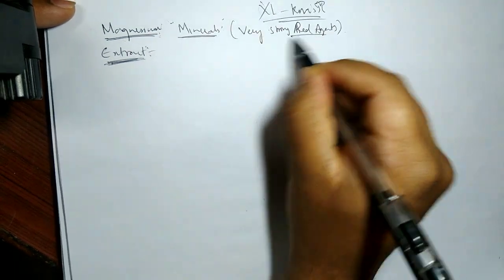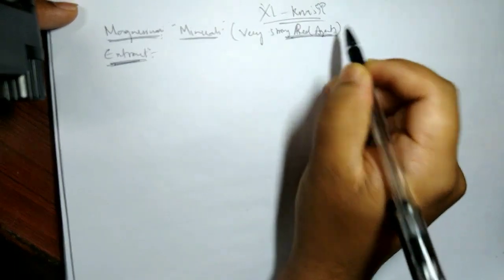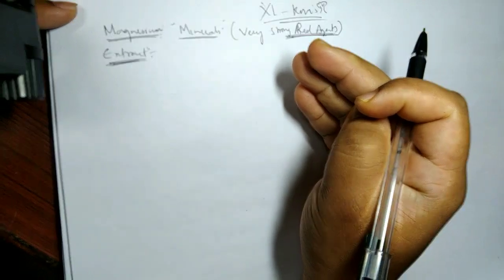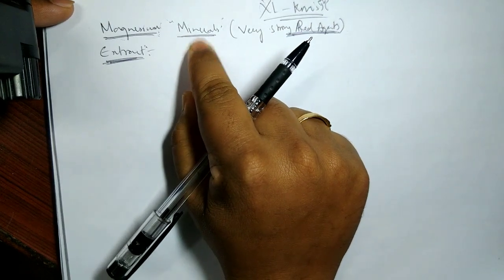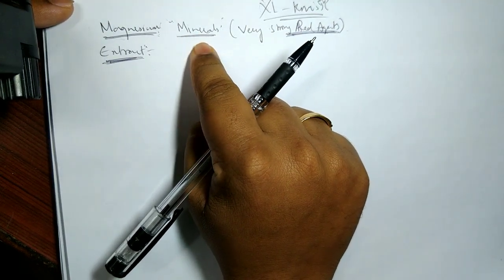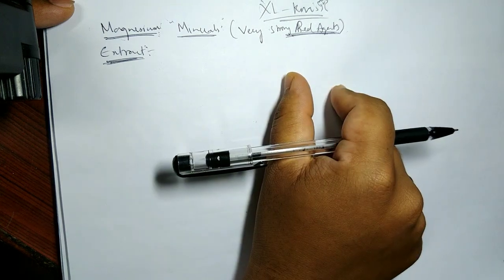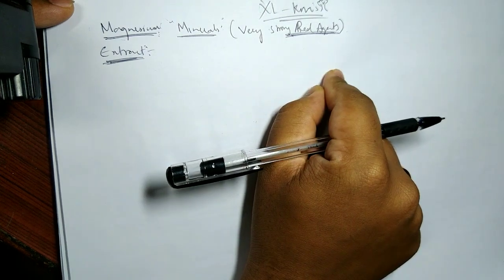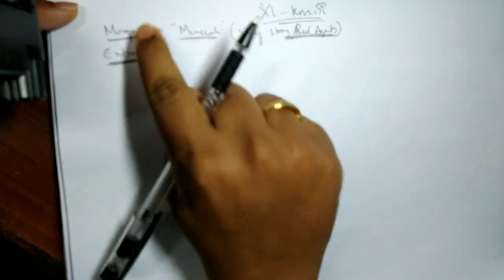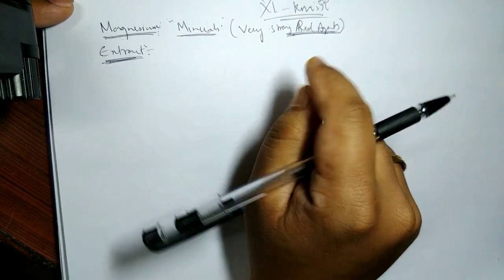Because they themselves are strong reducing agents, so someone else cannot reduce them. So what is the alternative? I can convert this mineral into some salt or compound, and its electrolytic reduction will give me magnesium.